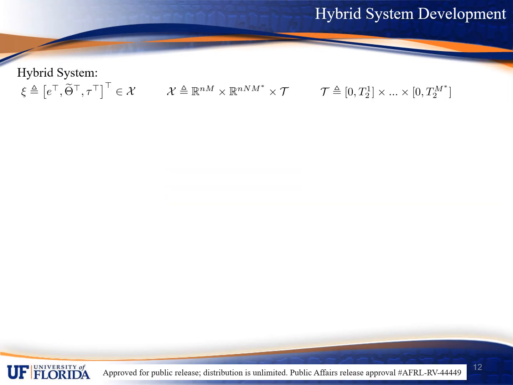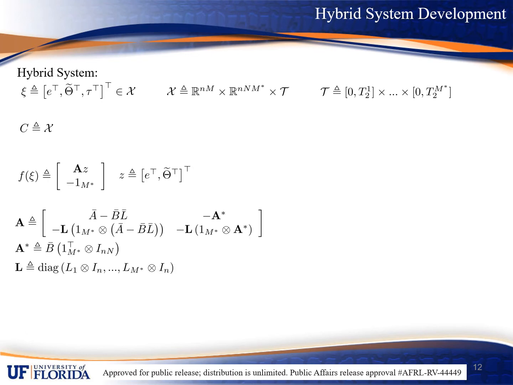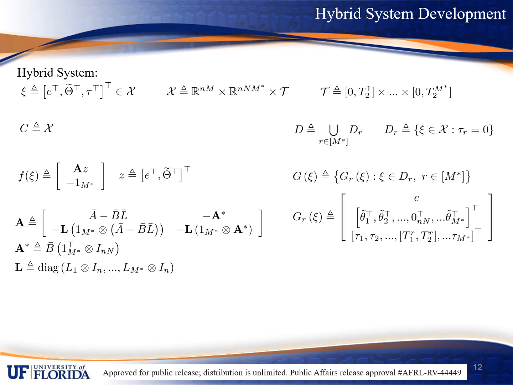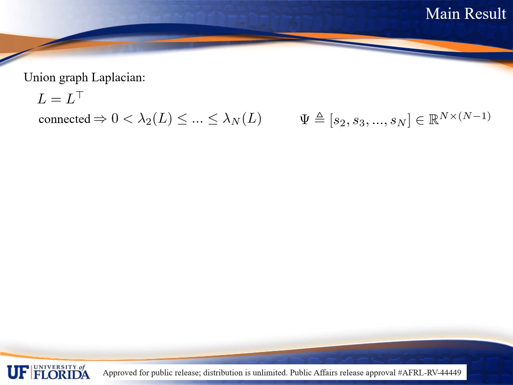We now present the complete hybrid system. The variable z is defined as shown here. The flow set C is defined as the set script x. The flow map F is defined as shown here. The jump set D is presented here. Likewise, the jump map is shown here. Lastly, the consensus set is defined by script A, where our goal is to show that this set is globally exponentially stable. Before I present the main result, consider the following.